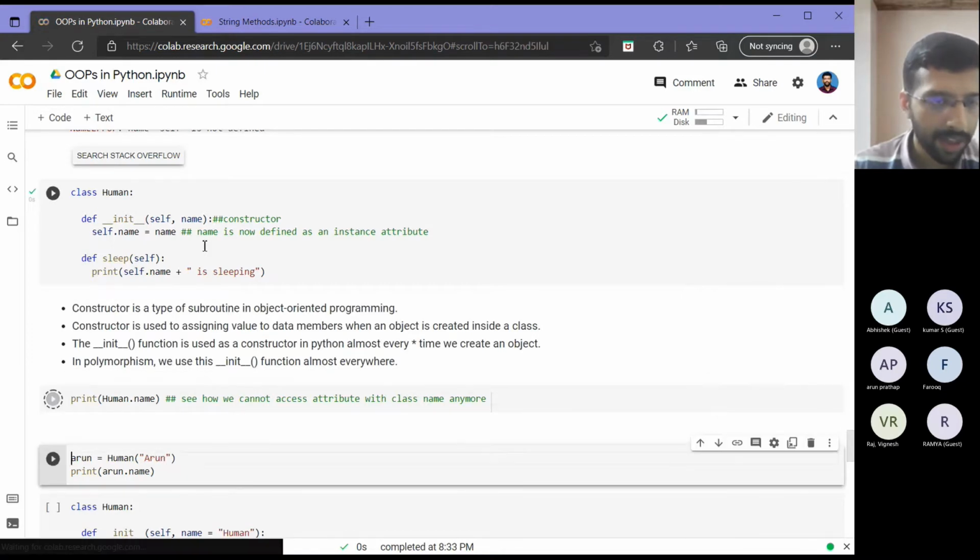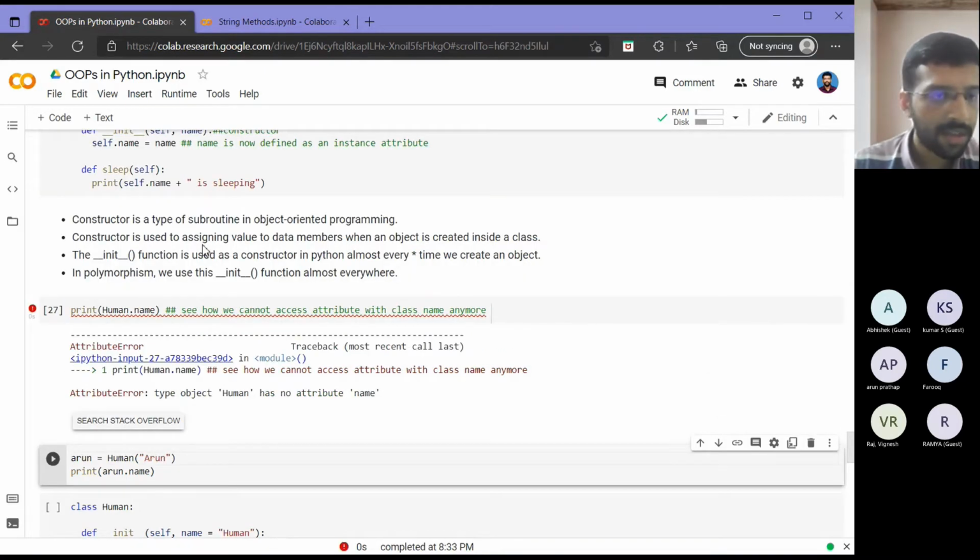Okay, now when I run that, what I will get is that the class human has no attribute name. This is expected, right? Since we moved it from a class attribute to an object attribute. Now let's try to create Arun, an object of class human, and I am passing as an argument here the name of the human, which is Arun.